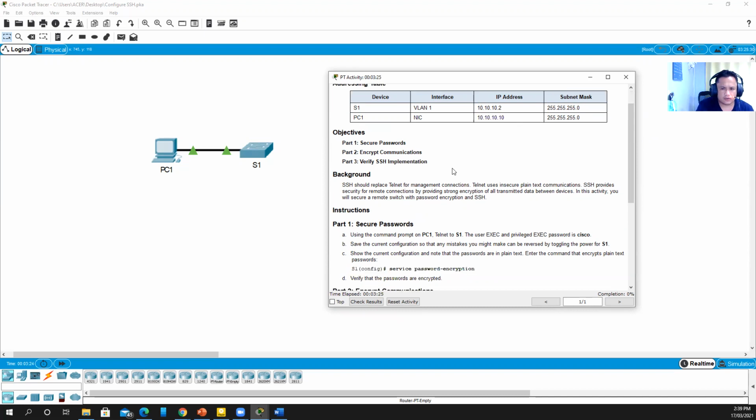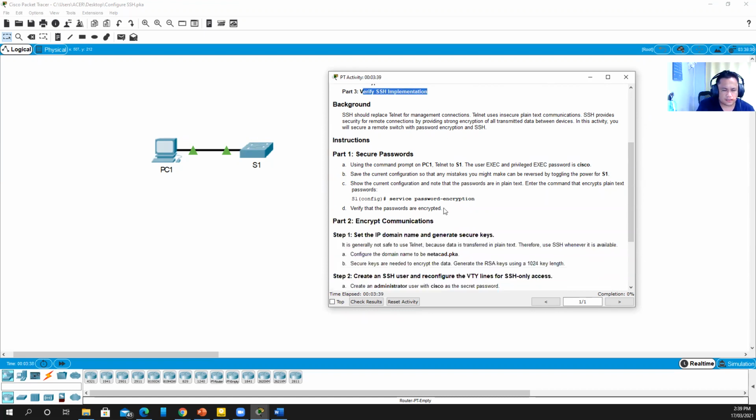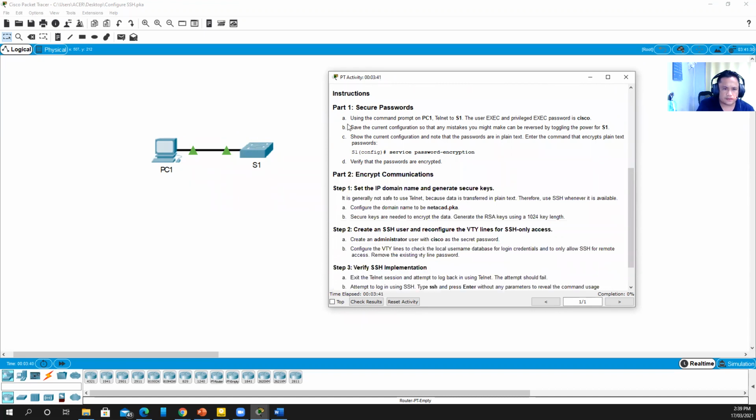Now, our objective here is to secure the password of this switch using SSH, encrypt communication, then verify the SSH implementation. So let's proceed to part one. Here we will secure the passwords using the command prompt on PC number one. Two, we have to telnet to S1, which is the switch number one.